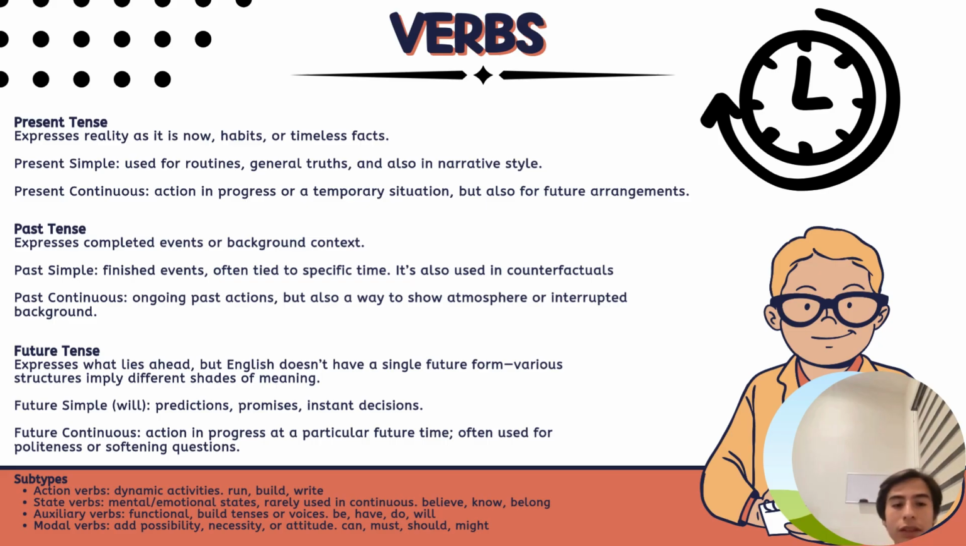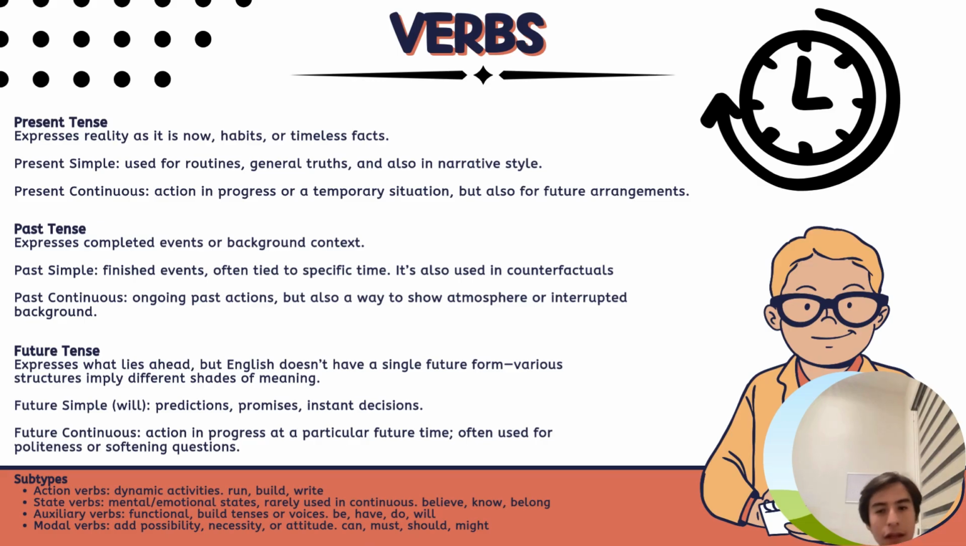Here we have the different types of verbs. We have present, past, future, and I added some subtypes. Present tense expresses reality, how it is now. Present simple is used for routines, general truths, and also in a narrative style. Present continuous is for an action in process, a temporary situation, but also for future arrangements.